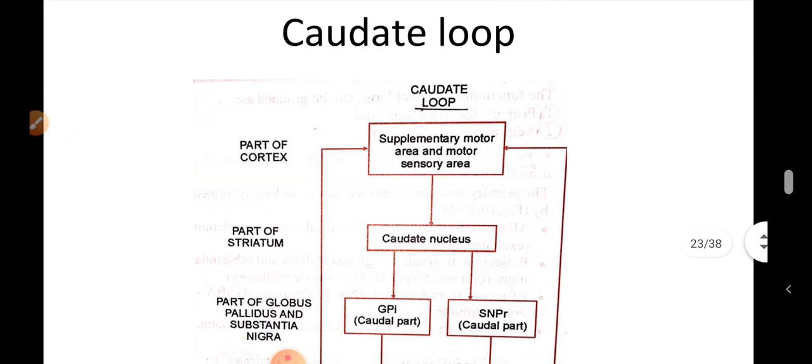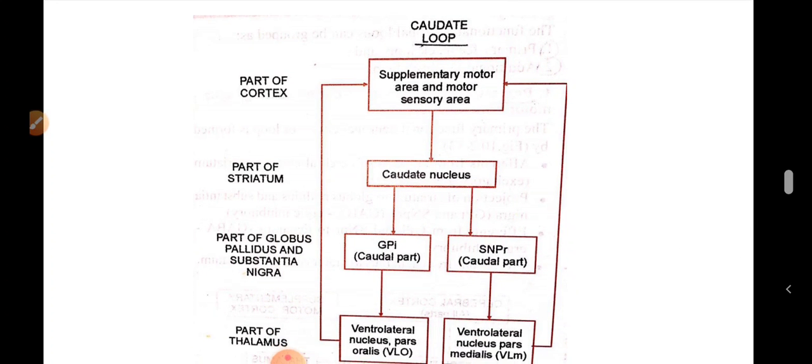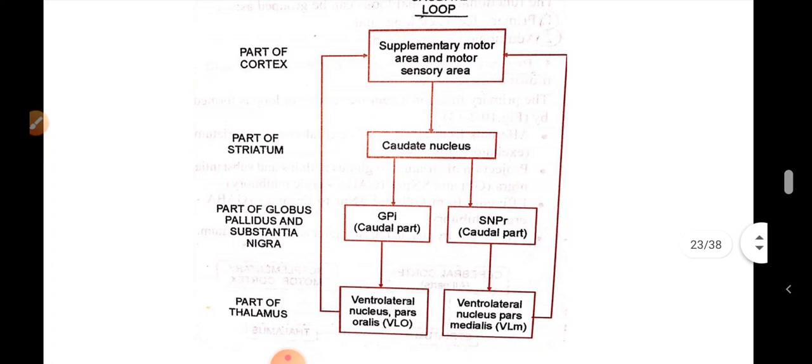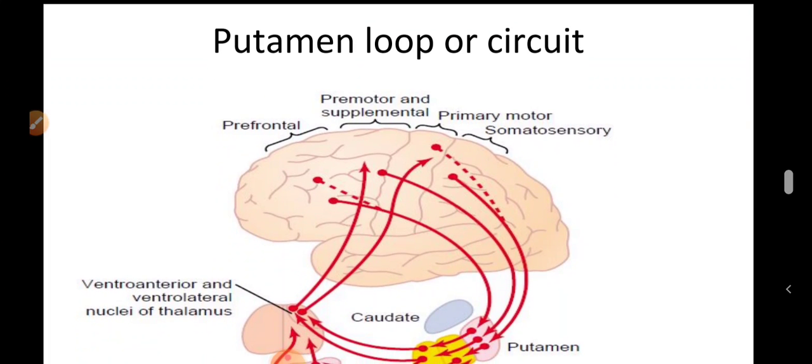Now you can see the diagrammatic presentation of the caudate loop. From the supplementary areas and the motor sensory areas, the afferents will come to the caudate nucleus. From here it is projected to the internal segment of globus pallidus and pars reticulata of substantia nigra. Then the efferents will go to the ventrolateral and medial nucleus of the thalamus, and from thalamus it will again come to the cortex. The function of the caudate loop is mainly the cognitive control of motor activity, that is the thinking process of the brain, and it also plays a role in control of eye movements.